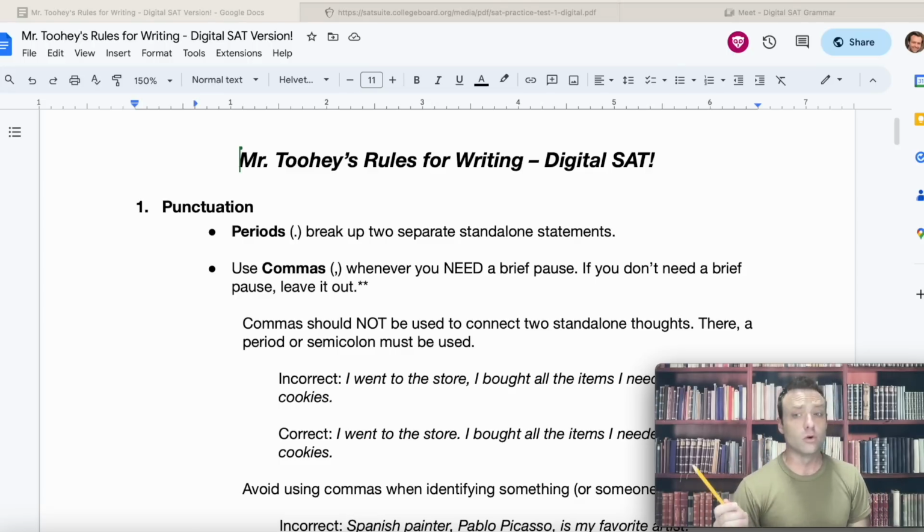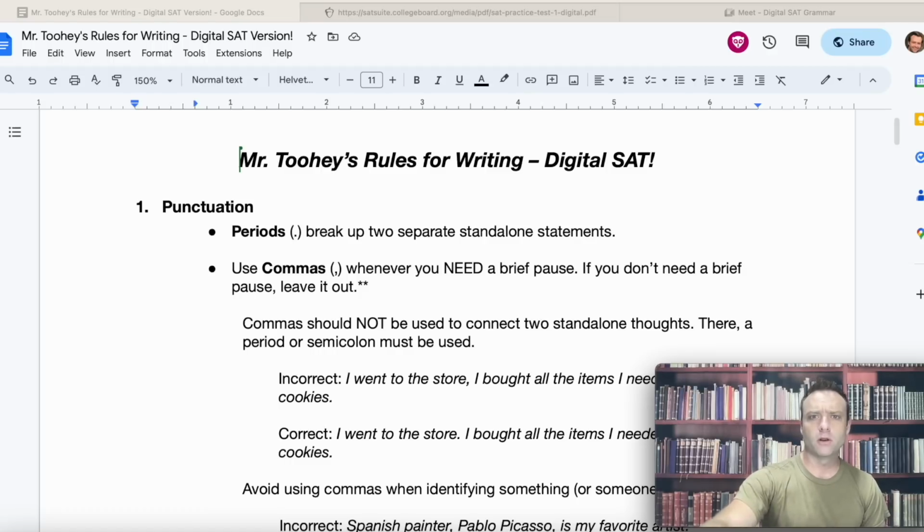There are fewer rules. I think on my last grammar rules for the old SAT and PSAT, I had like 10 grammar rules. Here I've only got 6 grammar rules. That's all we need. So it's fewer rules, but they get into a little bit more detail on some of the rules, especially punctuation. So let's just jump right into it.